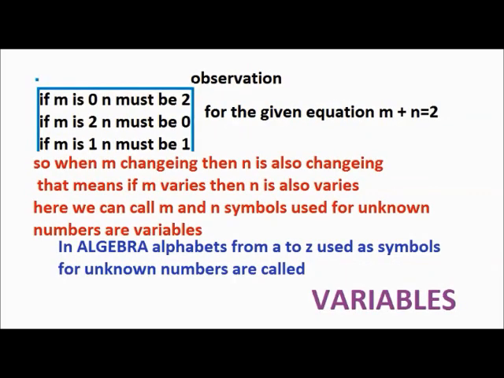So now the observation: if m is 0, n must be 2. If m is 2, n must be 0. If m is 1, n must be 1, for the given equation m plus n is equal to 2. So when m is changing, then n is also changing. That means if m varies, then n also varies. Here we can call m and n symbols used for unknown numbers, or variables. So in algebra, alphabets from A to Z used as symbols for unknown numbers are called variables.